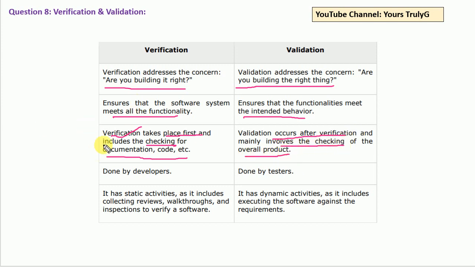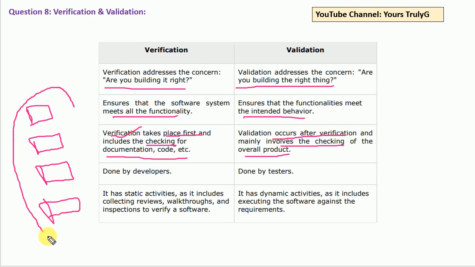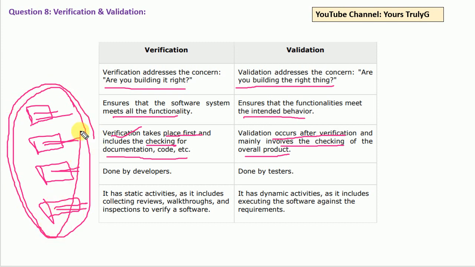As I told you, in verification, suppose the overall product has four modules. If you sum up the four modules, we get the overall application. So verification is where we verify each and every module, and once we have verified each module, then we do validation for the overall product.